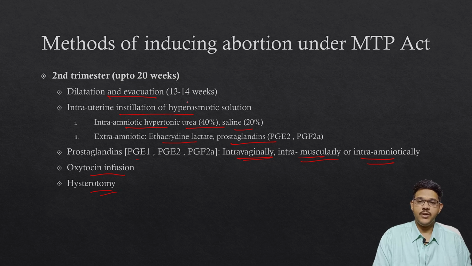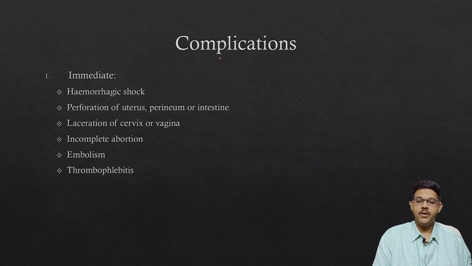Now, coming to complications of MTP, there may be immediate complications and delayed complications. In immediate complications, it may lead to hemorrhagic shock, mainly with surgical methods like dilatation and curettage. It may damage some major arteries and lead to hemorrhage and shock. It may also cause perforation of the uterus, perineum, or intestine. There may be laceration of the cervix or vagina. If the cervix is dilated too quickly, it may lead to laceration of the cervix or vagina. There may be incomplete abortion.